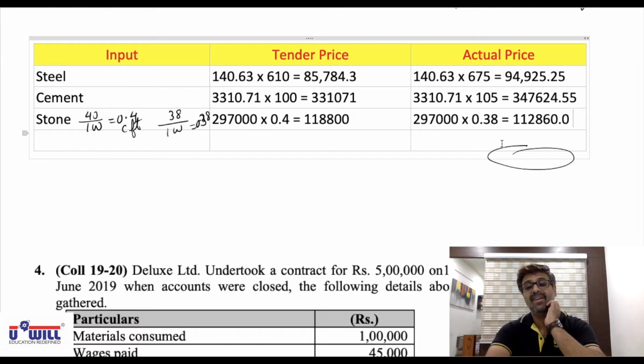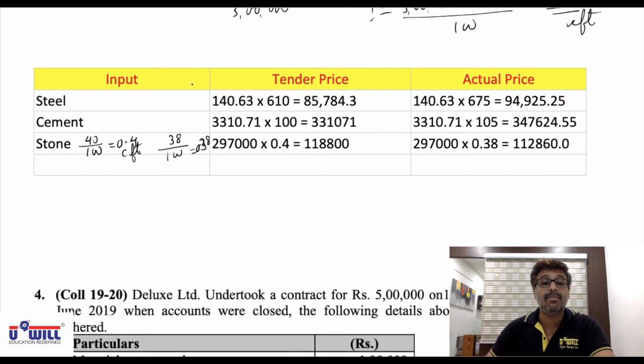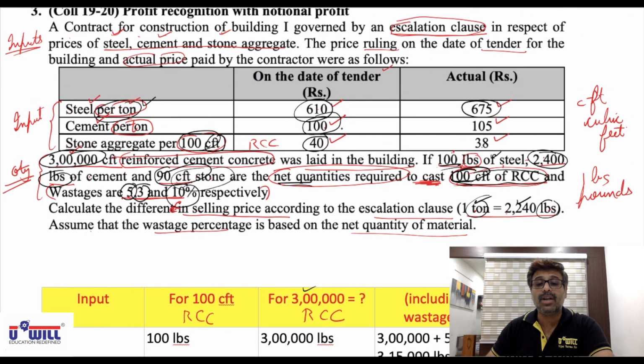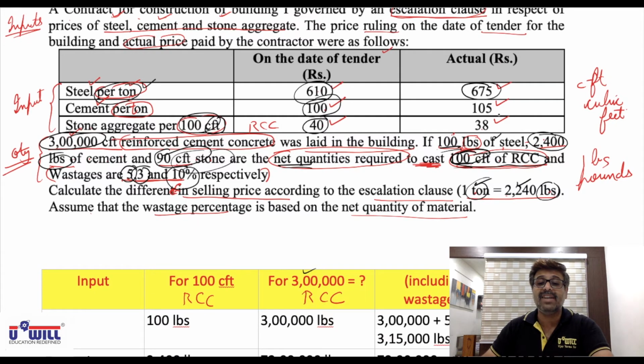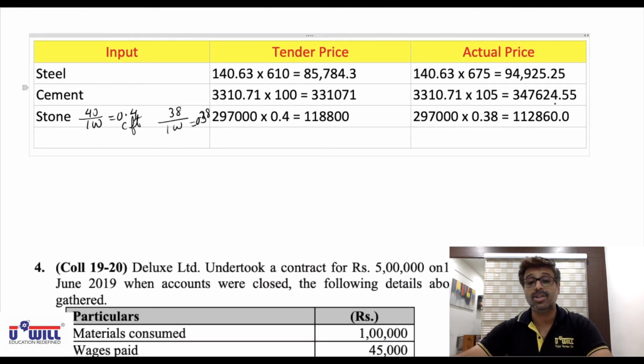So we have paid 112,860. I repeat, why did we do this, 40 upon 100 and 38 upon 100? The prices 40 and 38 are not per cubic feet. They are per 100 cubic feet. So we first find the price per cubic feet and then we multiply by 2,97,000 cubic feet.